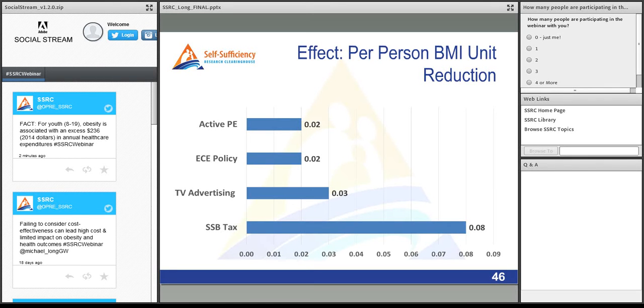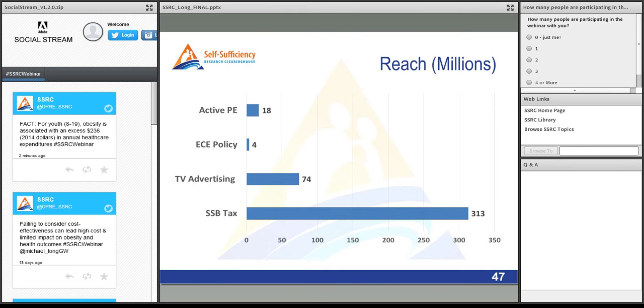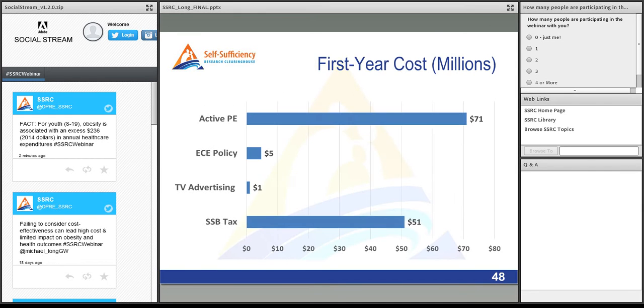And so here, that's why you see fourfold almost over all the other per person effect of the sugar-sweetened beverage excise tax. So reach, again, and we've talked about setting-specific policies that only target children in school or only children in child care aren't going to reach as many people. But broad tax policies, or if we're targeting advertising to children, that would reach all children in the country. If we're targeting changes in prices in sugar-sweetened beverages, that would reach the entire country. So you again see a big range in the reach of different policies.